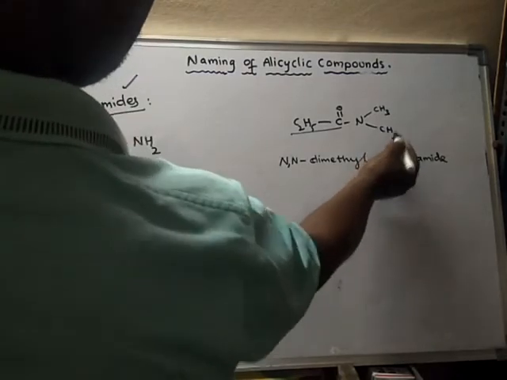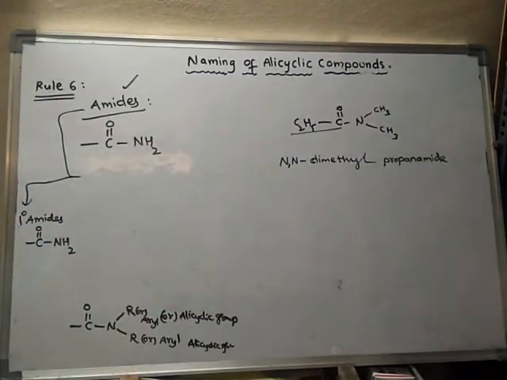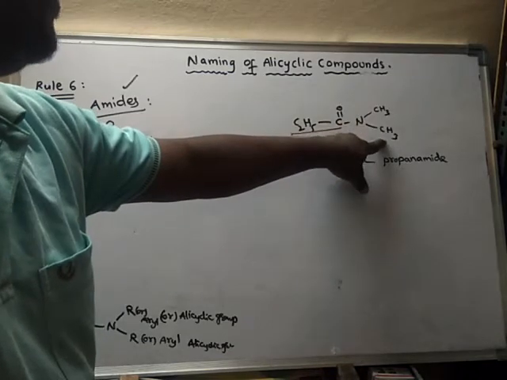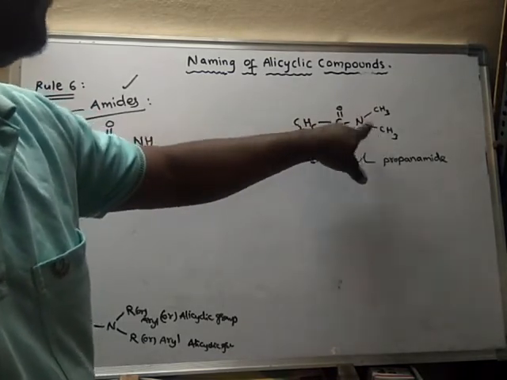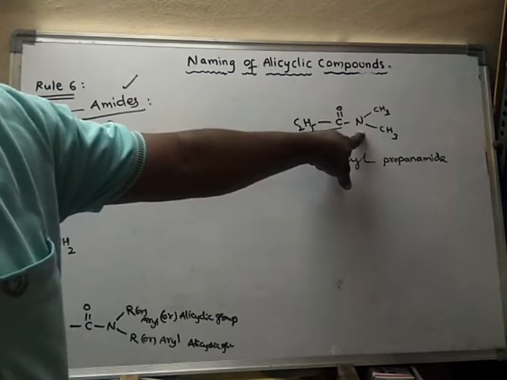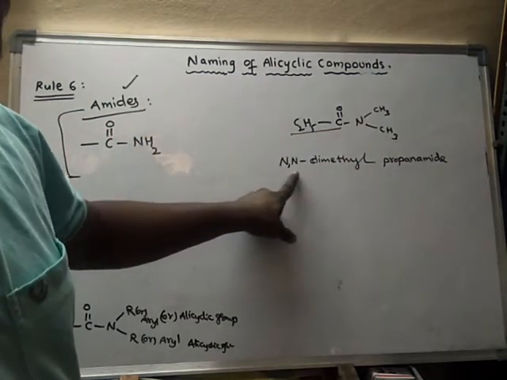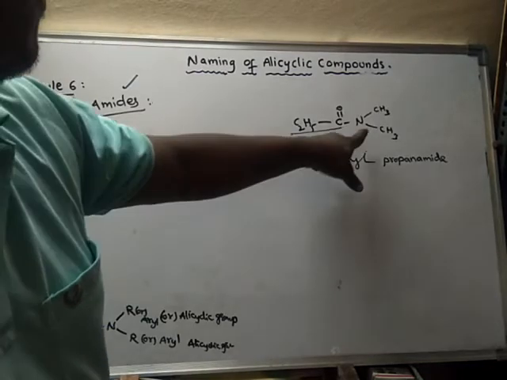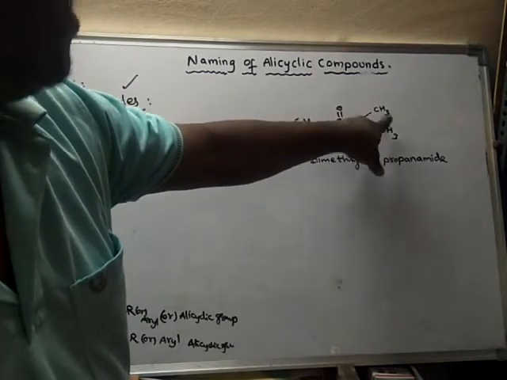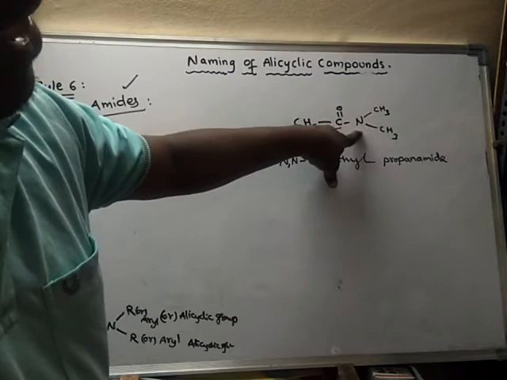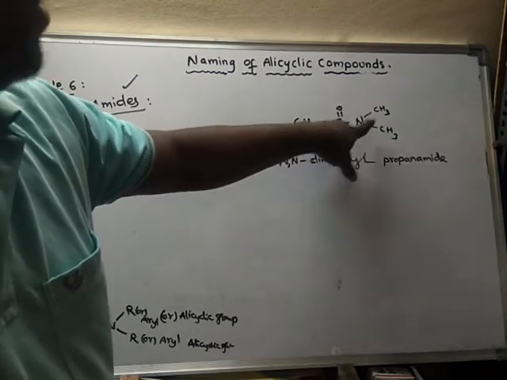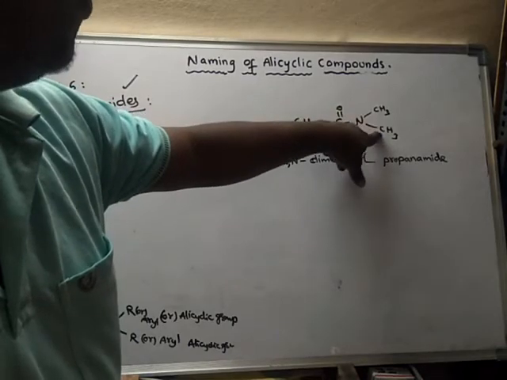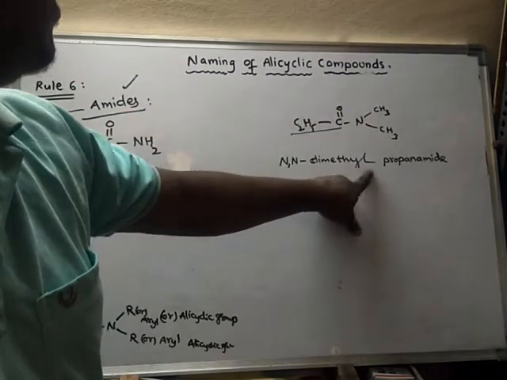So here there are two substituents. Where are these two substituents located? These two substituents are located on nitrogen only. Hence N. What does this N comma N say? N comma N says that there are two substituents and these two substituents are present on the nitrogen only. And as these are two same substituents, these two are methyl substituents, dimethyl.